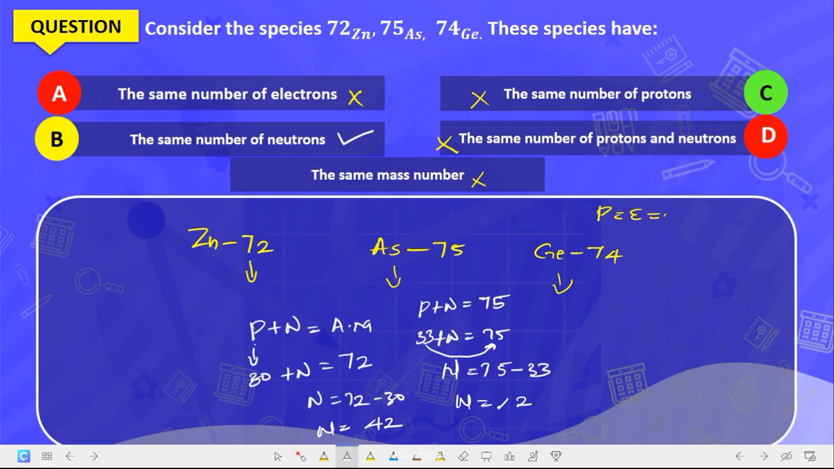So all of them are having 42. Germanium is 32, that's the atomic number. So the number of protons is also 32. We have 32 plus n equals 74. If this one crosses to this side, n is 74 minus 32, which is equal to 42. So you see that all of them have the same number of neutrons, and that makes B the correct answer.